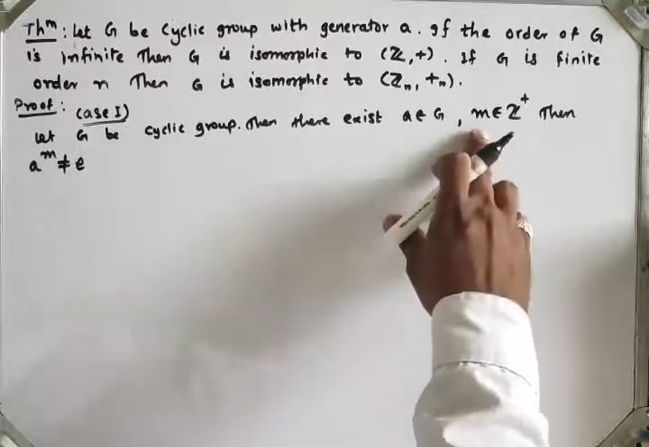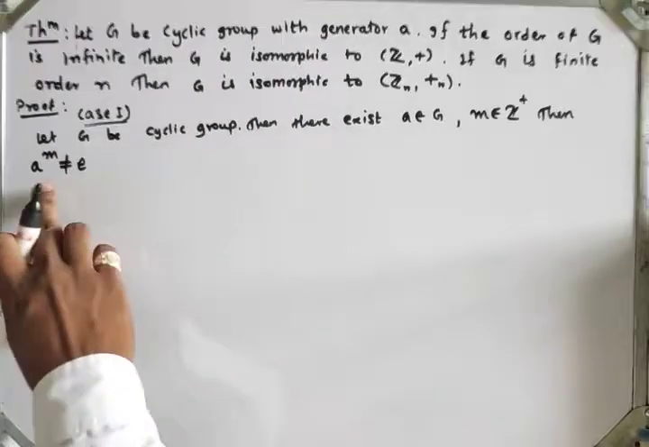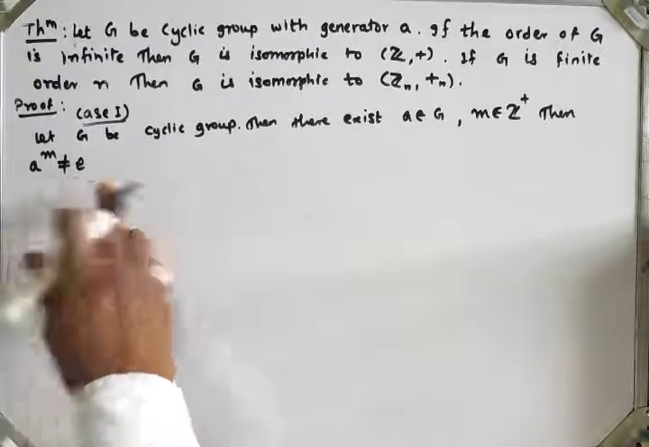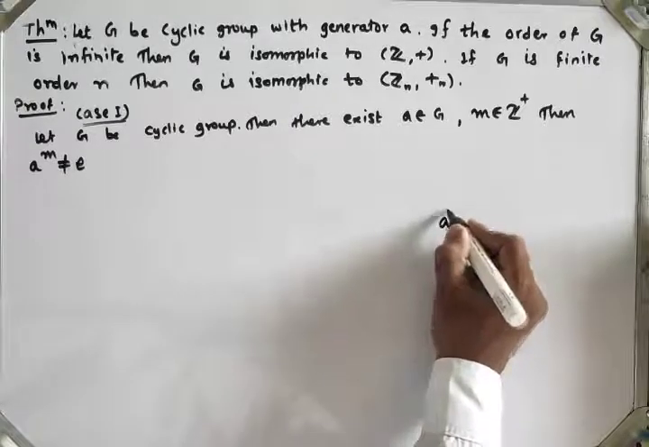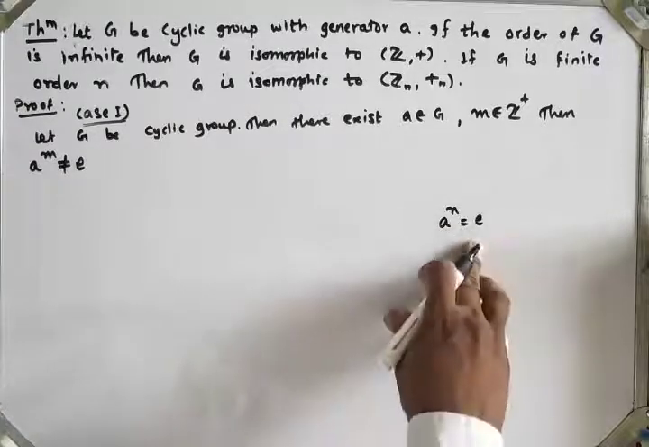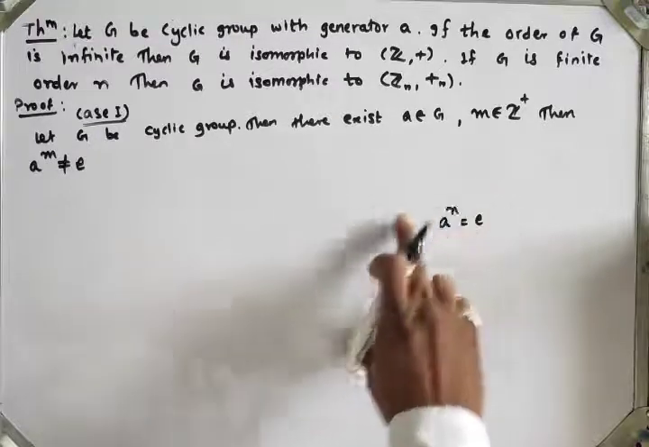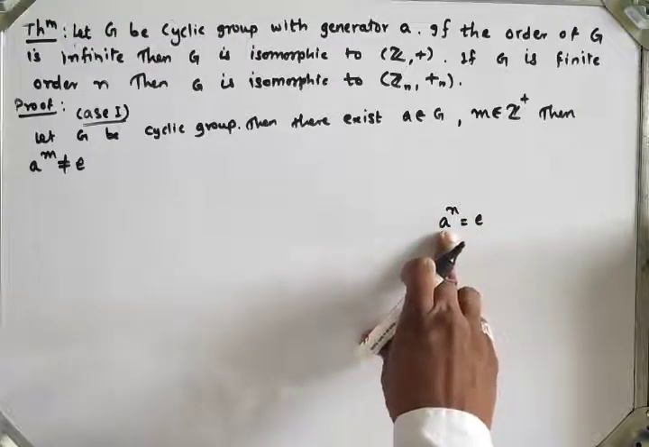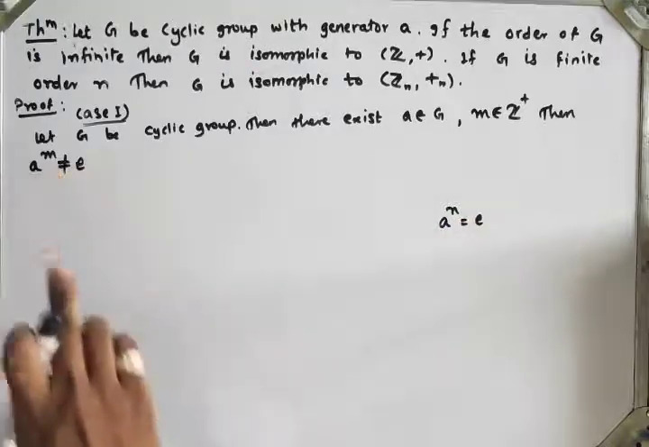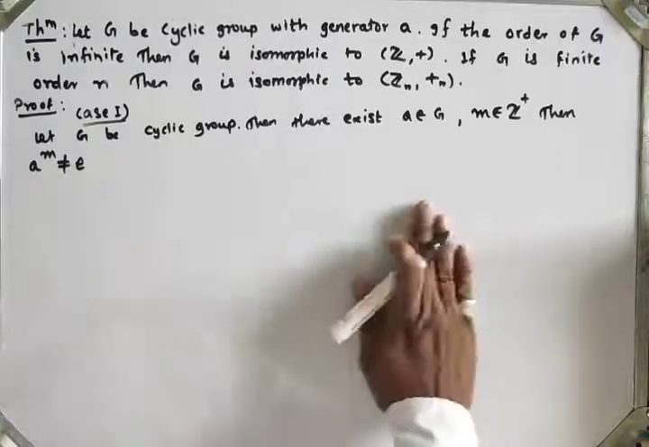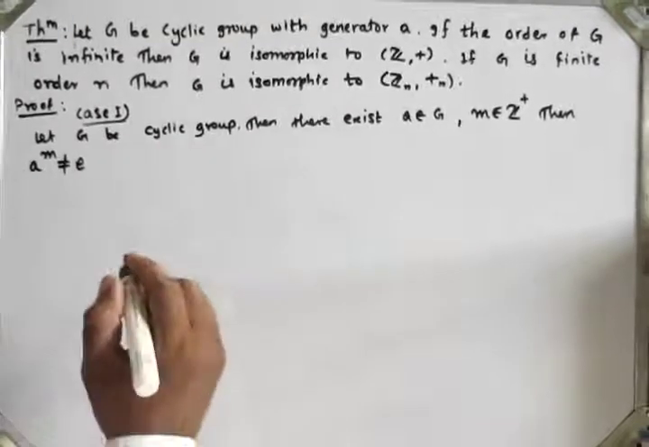So here I have taken M belonging to positive integers, then A raised to M is not equal to identity, because if A raised to N were equal to identity, then the order of A would be N, meaning an element whose order is n. So here A raised to M is not equal to identity, which is an infinite cyclic group.